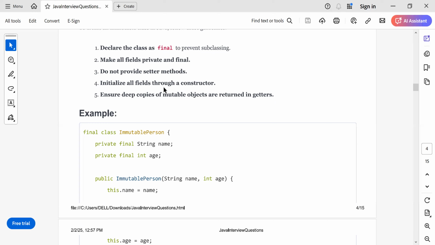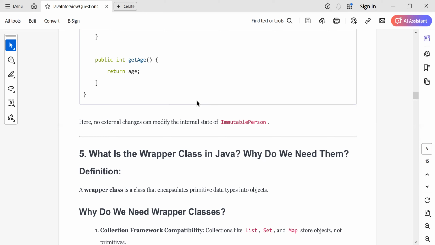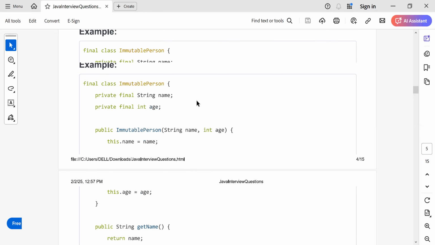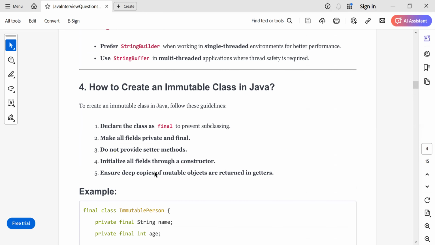And the last one is to ensure deep copies of mutable objects are returned in getters. We don't have this in the example, but consider if you have a list as an instance variable. Just make a copy of it and then return it to the client, so that if anyone changes that list, they change the copy of the list rather than the original list that is in the person object.